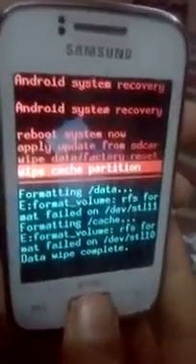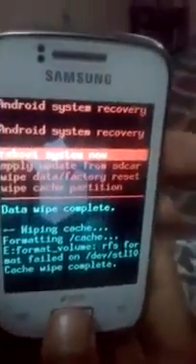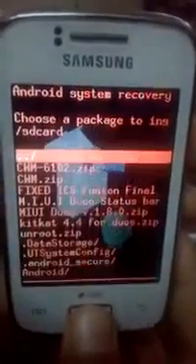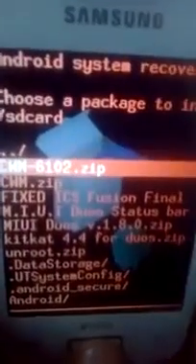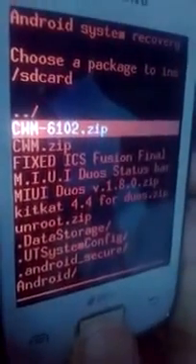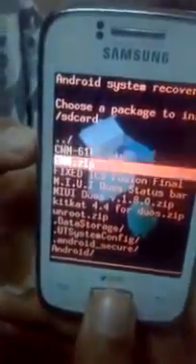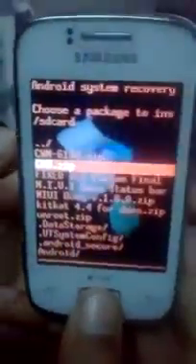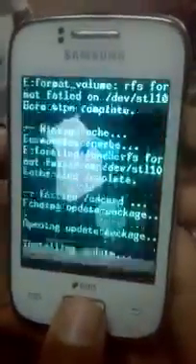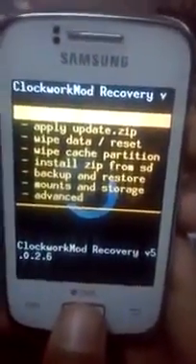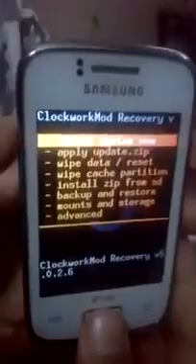Go to wipe cache partition. Now go to apply update from SD card. You can see that cwm6102.zip and cwm.zip, these both are the same files. Go to cwm.zip, press. You are now in the clockwork mode recovery.